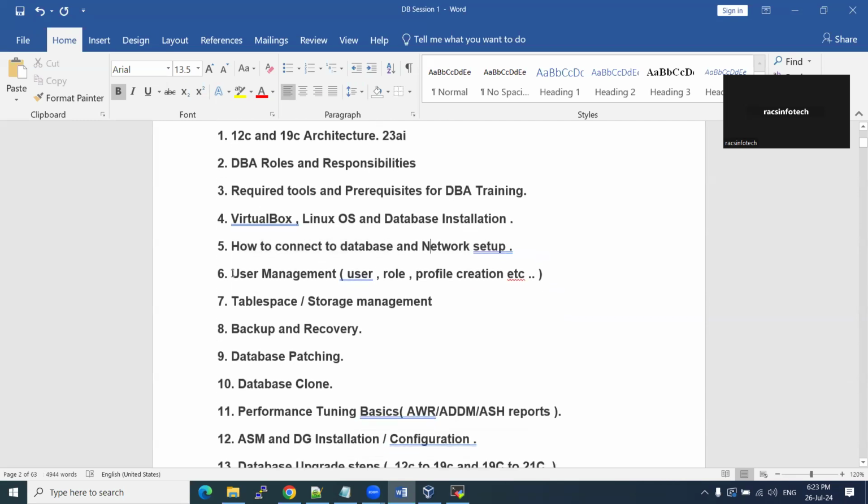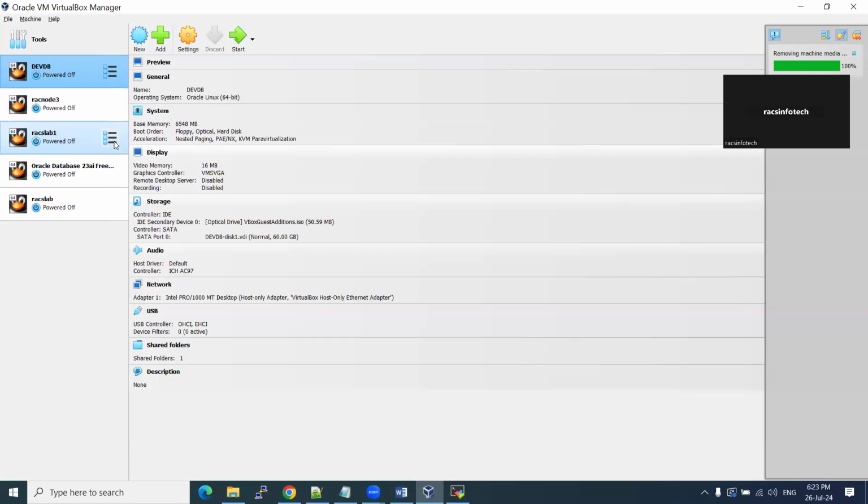Then user management. Why do we need users? I have created this machine, and personally only one person is using this database, but in real time it is not the case, right? Organizations want to store their data. They need one database, and that database should be secure, flexible, and more robust. So Oracle is going to provide all those kinds of features. Throughout the globe, if anyone wants to connect to the database, which exists in a single data center or two data centers, people need to access it, right?